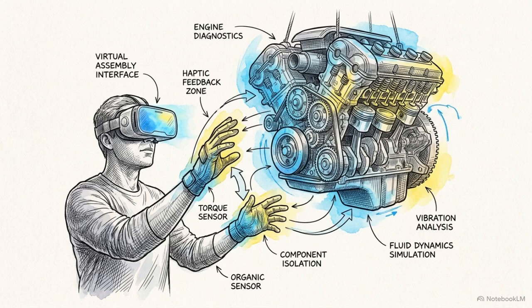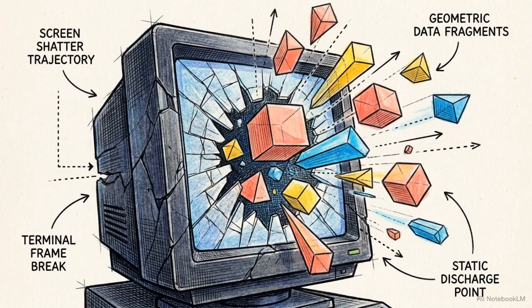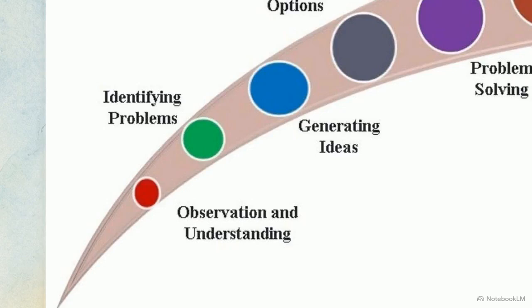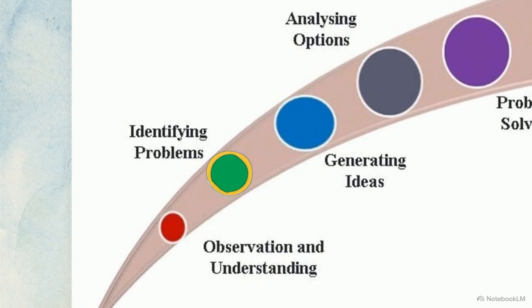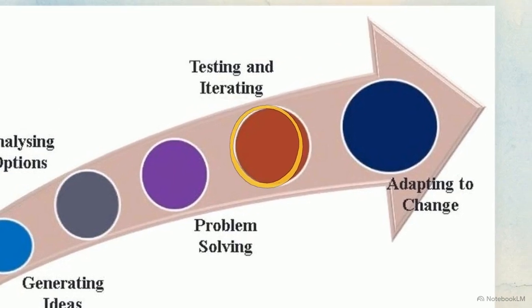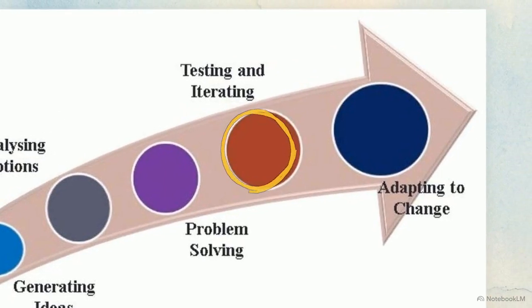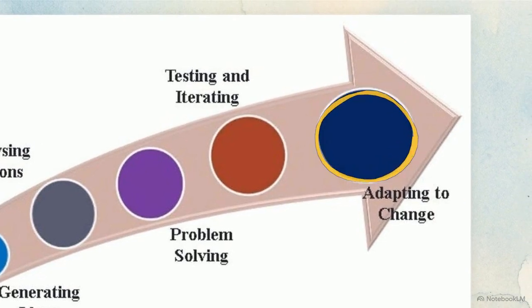Beyond assessment, generative models function as interactive simulation engines. They do not exist simply to output the correct answer to a static prompt. This graphic outlines the phases of critical thinking and creativity. Notice the cognitive shift from identifying a problem upward into testing and iterating novel solutions. An AI partner forces continuous iteration, injecting dynamic variables to push the learner toward the final objective, adapting to change.